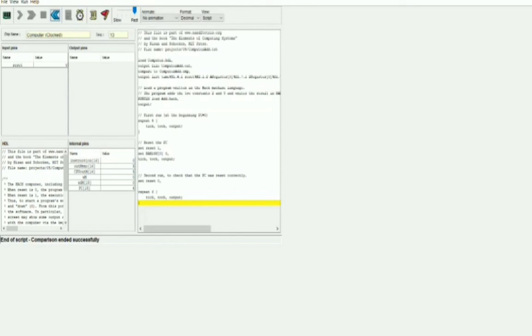With this, we have tested all three programs and now we have a running Hack computer. With this, we have come to an end of the hardware part of the project.